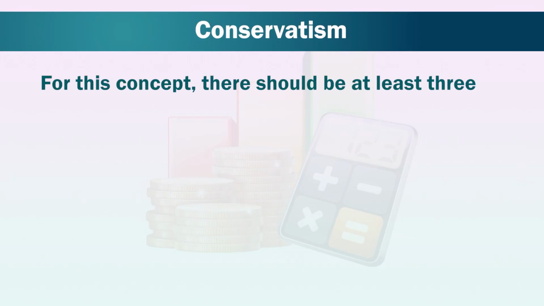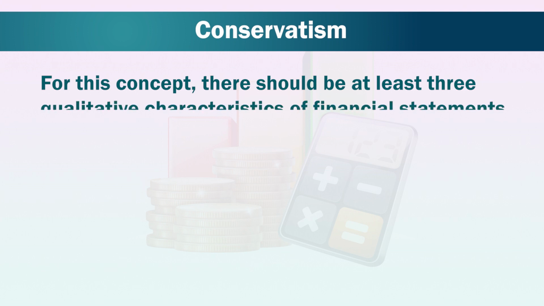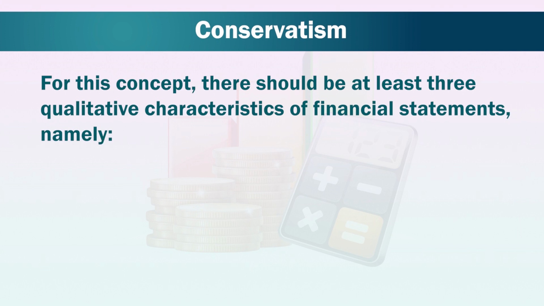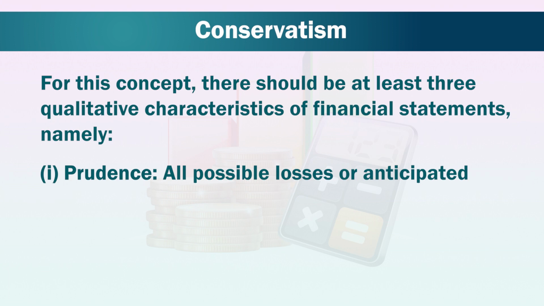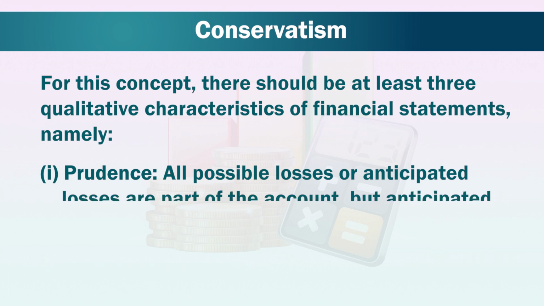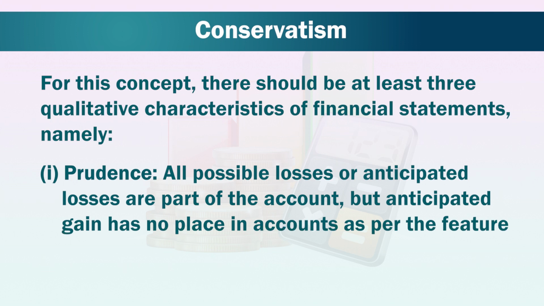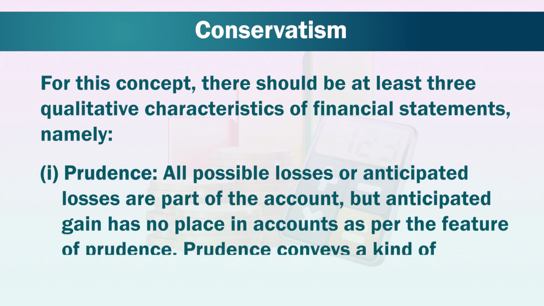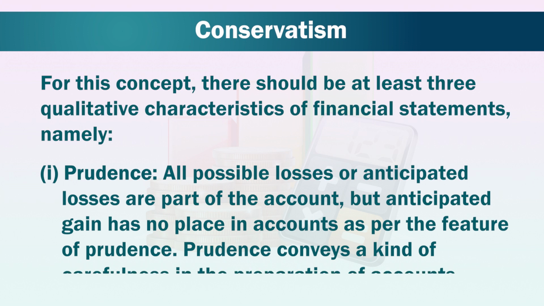For this concept, there should be at least 3 qualitative characteristics of financial statements, namely, number 1, prudence. All possible losses or anticipated losses are part of the account, but anticipated gain has no place in accounts as per the feature of prudence.